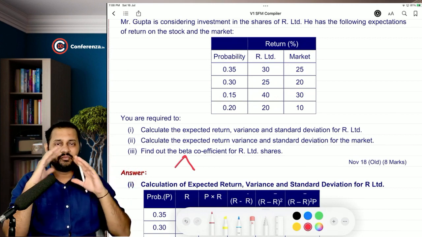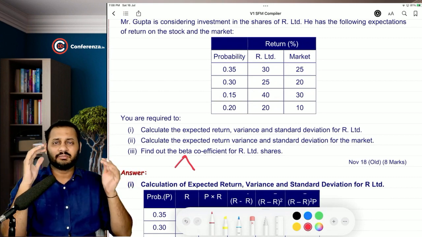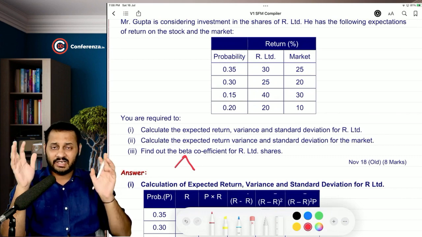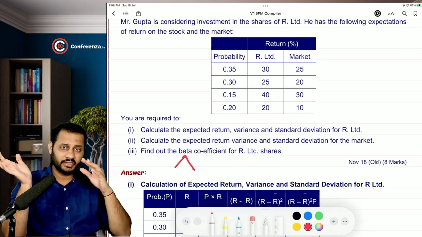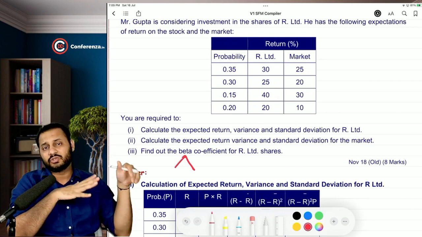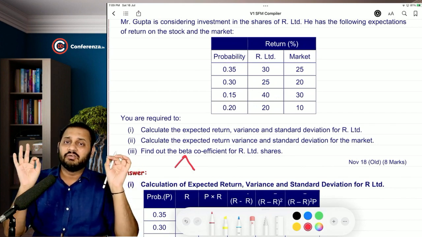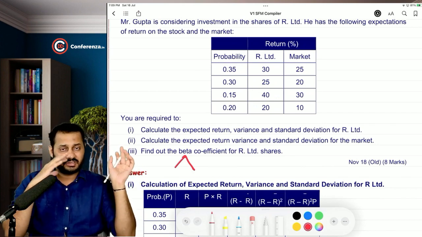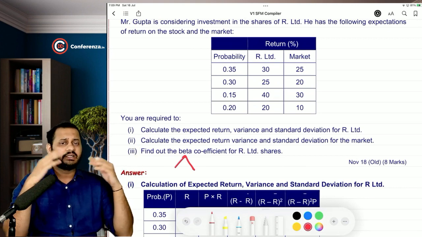For now, 15 questions are completed. I know I have taken it very fast, but these questions are very easy. I already told you that by the time we move ahead to the next question, our speed will become slower. Like I will be slower in solving the questions by the end of the chapter, because that's where there will be a value addition. If you can solve the last questions, like last 30-40 questions of the portfolio, then I think you can remember everything.